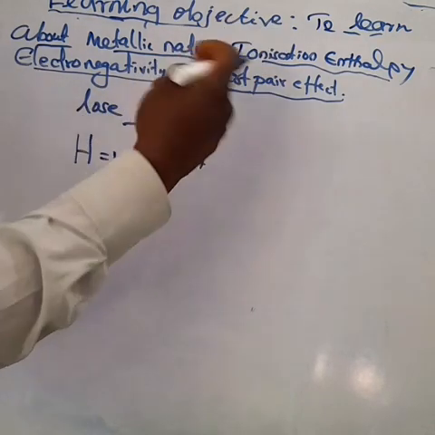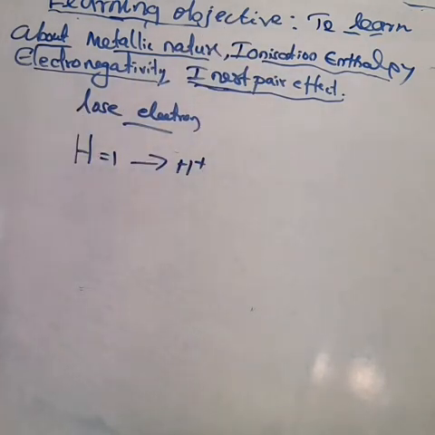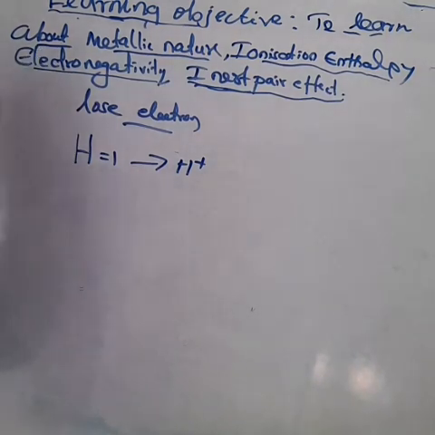What is ionization energy, I will explain in the next topic. It is a simple concept: the amount of energy required to remove the most loosely bound electron in the gaseous state.